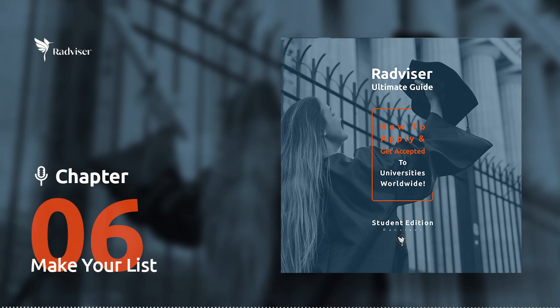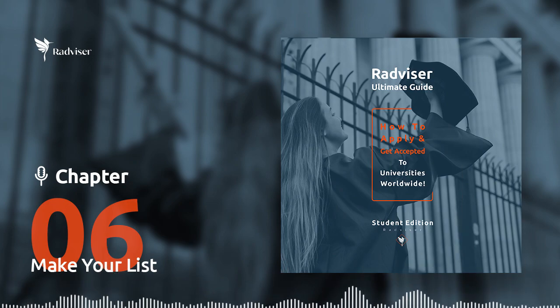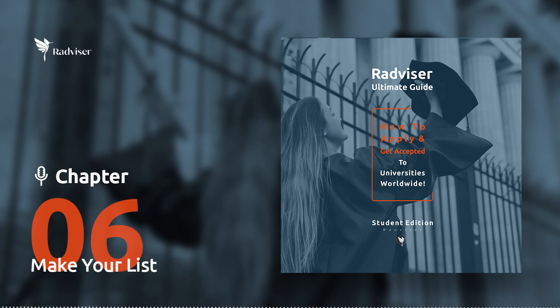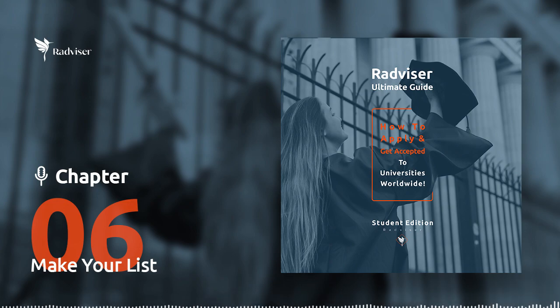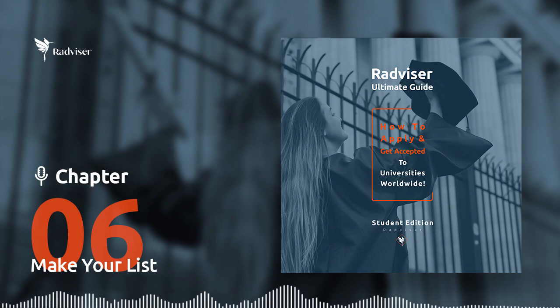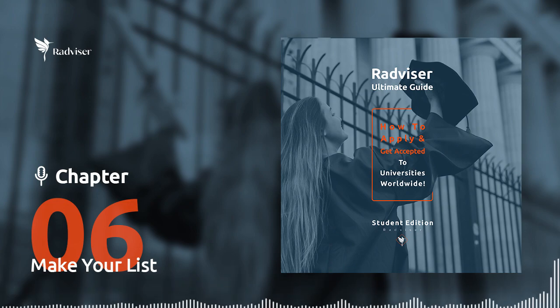Here's a top tip. Find out the prerequisites 1.5 to 2 years in advance for your field of study. This will allow you to get yourself to an eligible level. You can also find out if there are any bridging programs or extra credits with the university that you can take to meet the minimum requirements for entry.